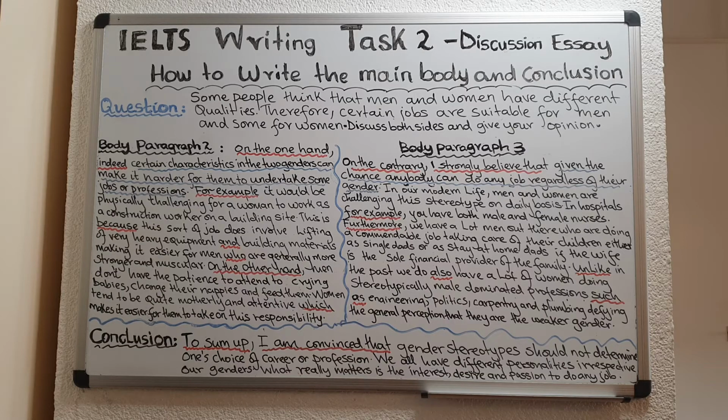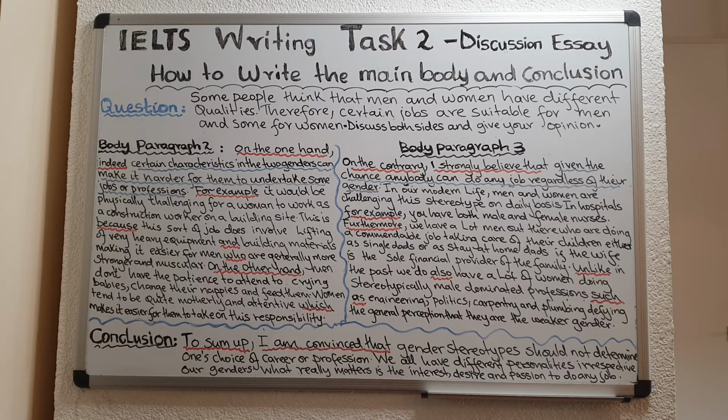Okay? So what the examiner is looking for in this essay is that, number one, you agree with the statement. And then after that, you write another paragraph disagreeing with the statement. And then in your conclusion, you provide your own personal opinion. So discuss both sides and give your opinion. So in paragraph 2, we are going to agree with the statement. In paragraph 3, we are going to disagree with the statement. And in our conclusion, we are going to provide our opinion. Okay? Now, let us see how to write that.